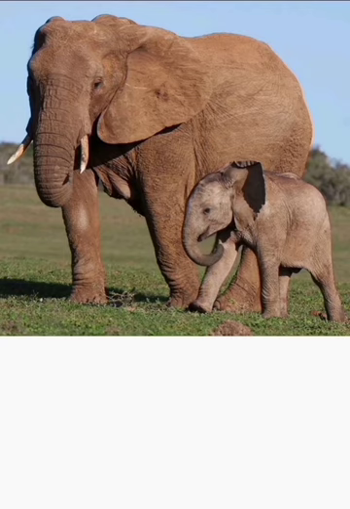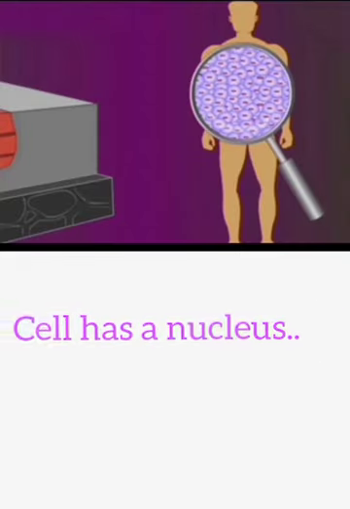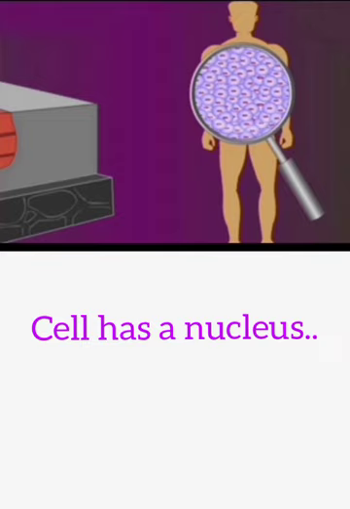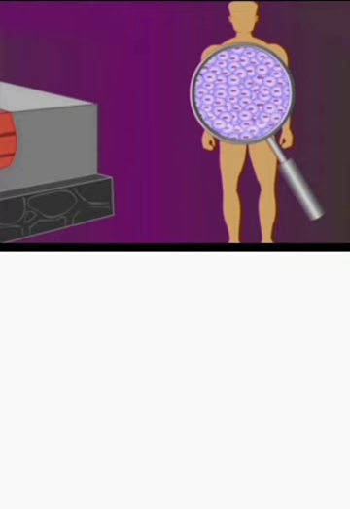You know, all living things are made up of cells, and each cell has a nucleus. The chromosomes in the nucleus of a cell contain information for inheritance of features from parents to the next generation in the form of DNA molecules.